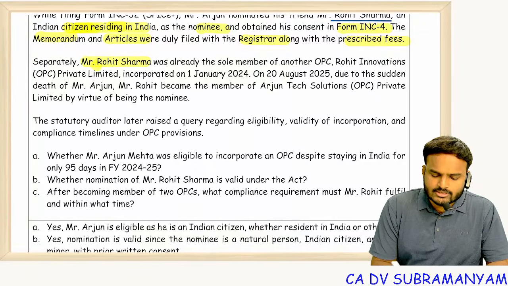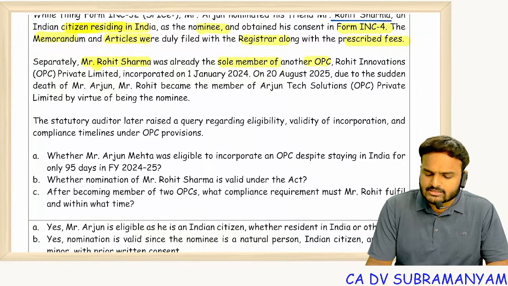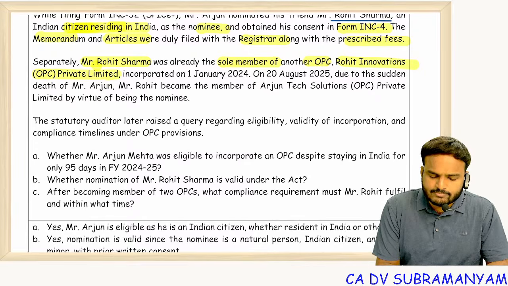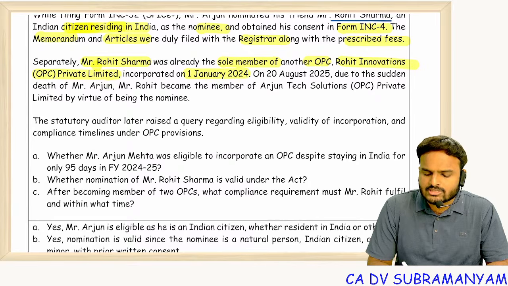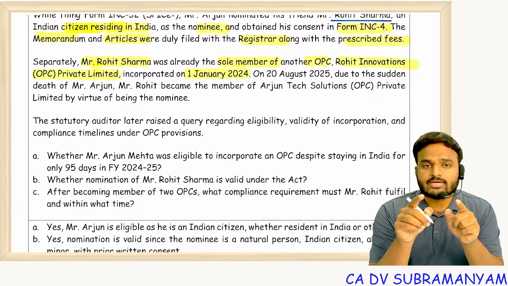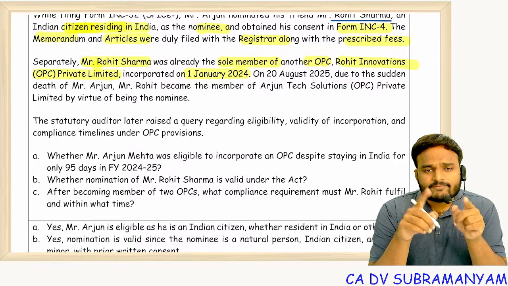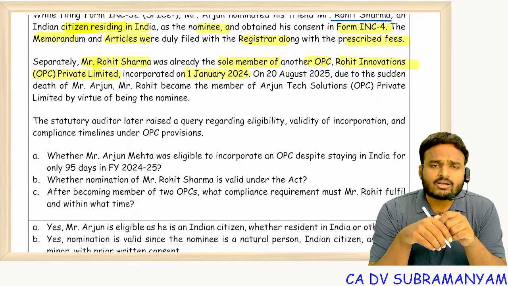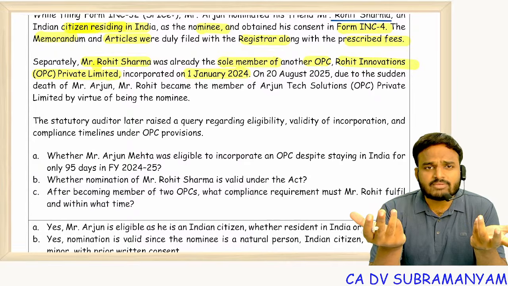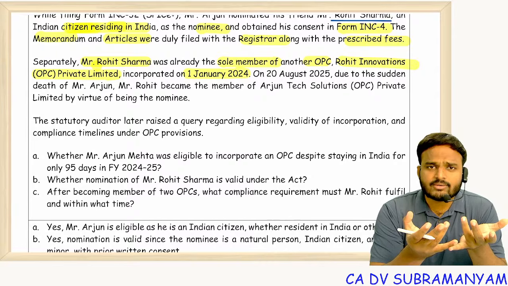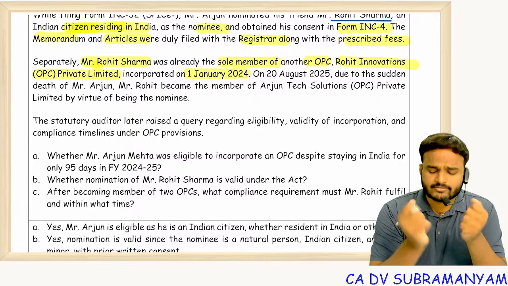Separately, Mr. Rohit Sharma was already sole member of another OPC, Rohit Innovations OPC Private Limited, which was incorporated on 1st January 2024. And many students had a wrong perception. Who can be nominee? Only family member or other than family member? And the answer is any person can become a nominee. Need not be a family member.